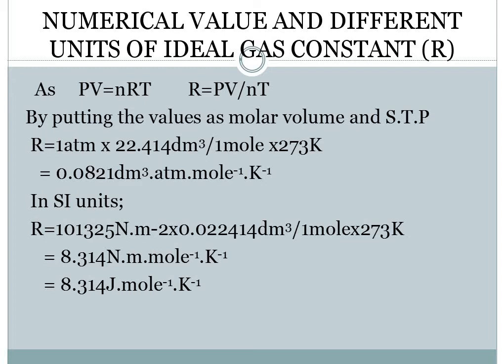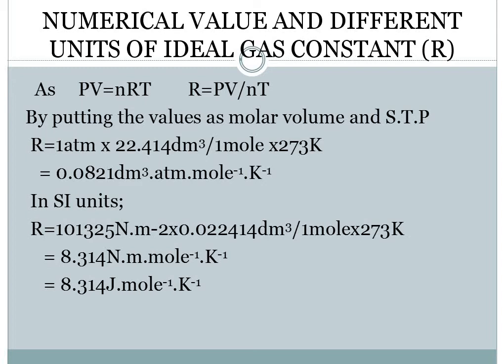In certain questions, pressure may be given in atmosphere, or it may be in torr, or any other unit. So depending upon what units are given, we have to use the same unit and the corresponding value for R. Now in SI units, what is R equal to?